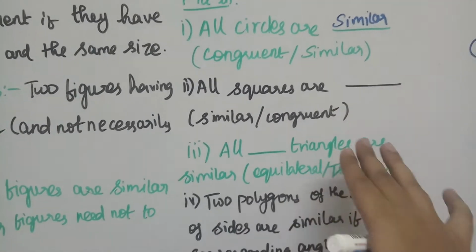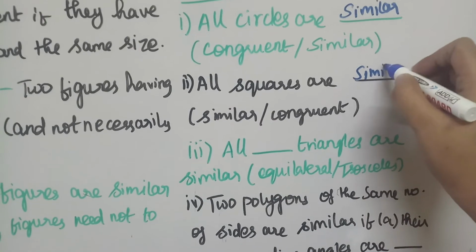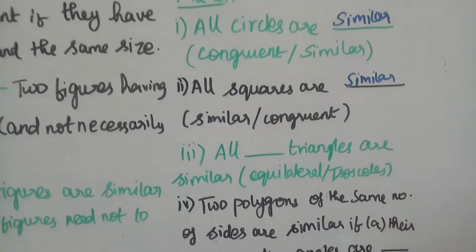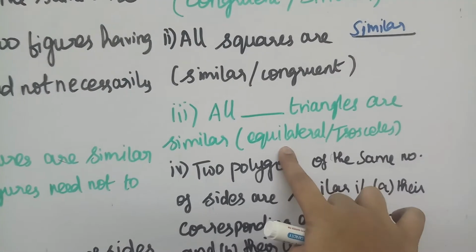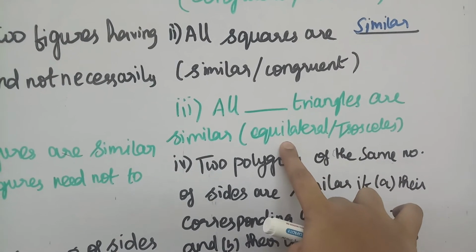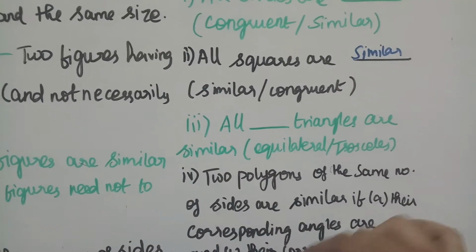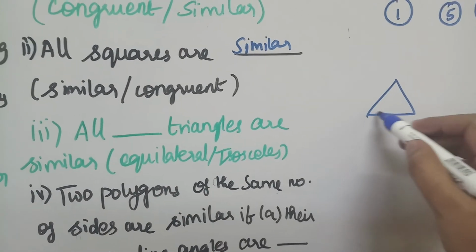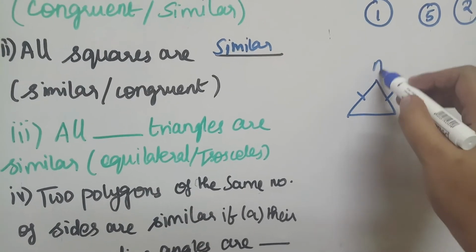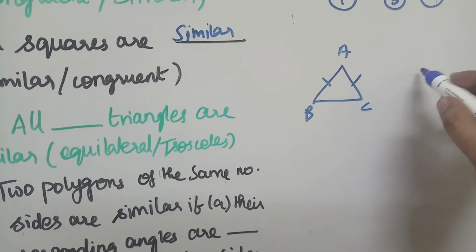All squares are, again we say, similar, because we cannot say all the squares are of the same size. And are all triangles, whether equilateral triangle or isosceles triangle, similar? For an isosceles triangle, we know any two sides of the triangle will be equal. So if I take this ABC, AB and AC are equal.